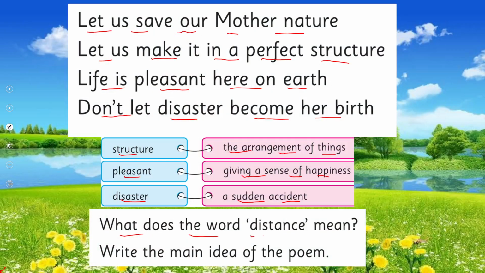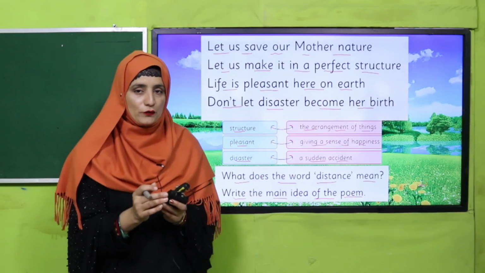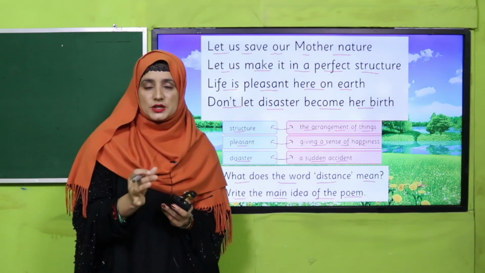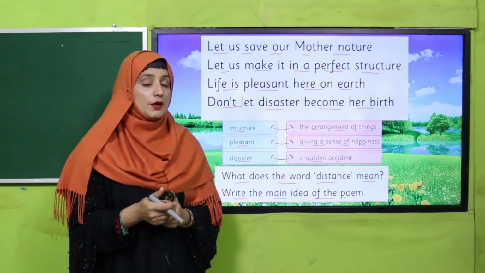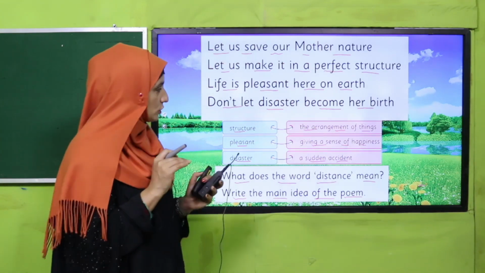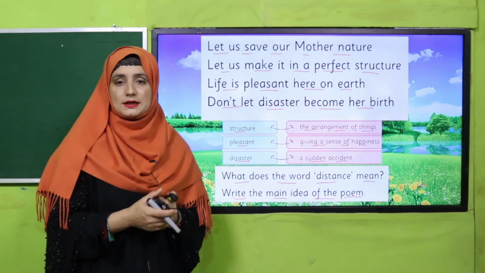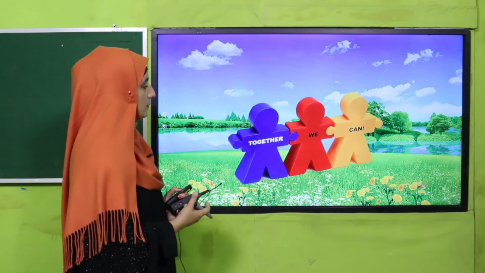Question is there, what does the word disaster mean? Write the main idea of the poem. So what is the main idea? As I have already discussed, the theme of the poem is that we have to take care of our earth, we have to plant trees, because it will be very hard for us if we do not take a few steps on time. Okay, so this is all that we have done, how we can do different things for our earth.